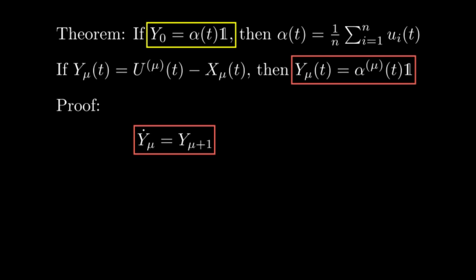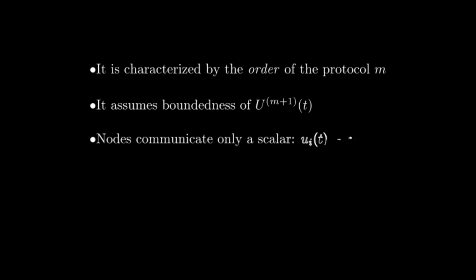Let me summarize the properties and assumptions of the protocol so far. Our protocol has a vectorial internal state, which is characterized by the order of the protocol M. Moreover, we assumed that there is some boundedness condition of the M plus 1 derivative of the time-varying signals we want to track the average of. Moreover, even though the nodes have an internal vector state, they only communicate a scalar, namely the difference between its local time-varying signal and the first element of its internal state.